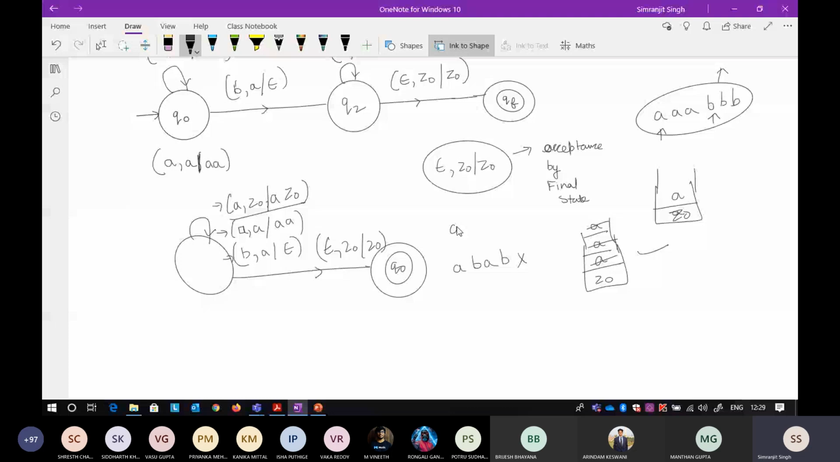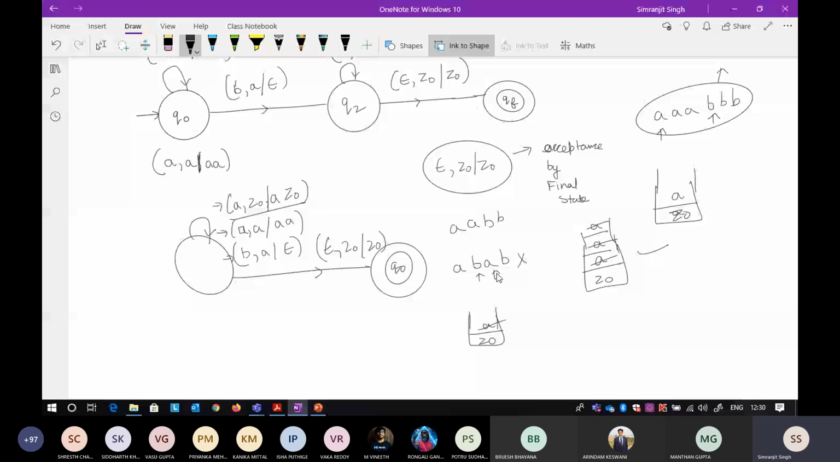Okay, so now check at Z naught when you get an input of A. What do you do? You push A. Yeah, absolutely fine. Now you will get an input of B. Now when you get an input of B, you pop A. That is absolutely fine. Now again you get an input of A.